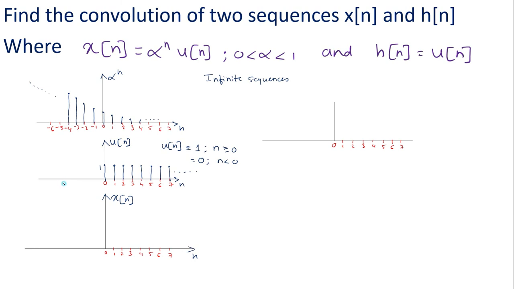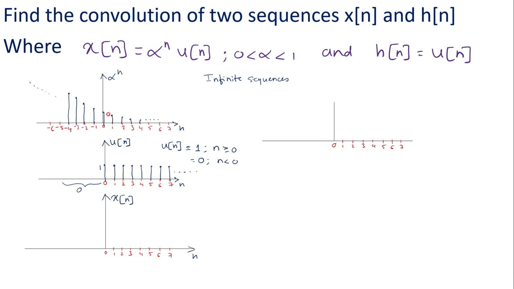So its value is 0 from minus infinity to n equal to 0, whereas alpha power n has got some value. So when we multiply this signal with this signal, the resultant will be 0. It means that in x of n, for n less than 0, the value is 0. Thus it exists only for n greater than or equal to 0.